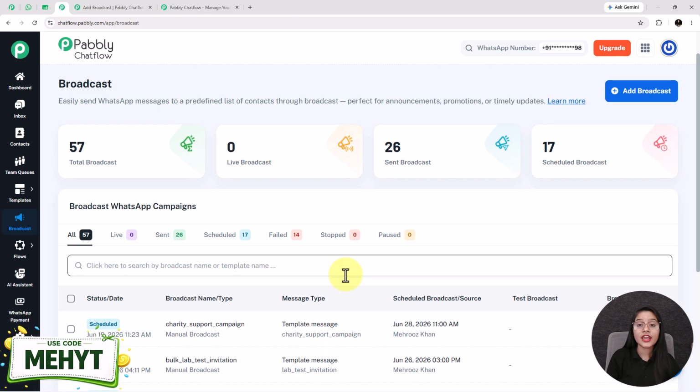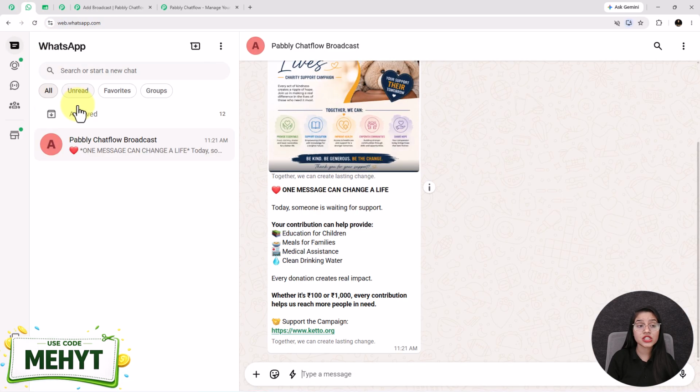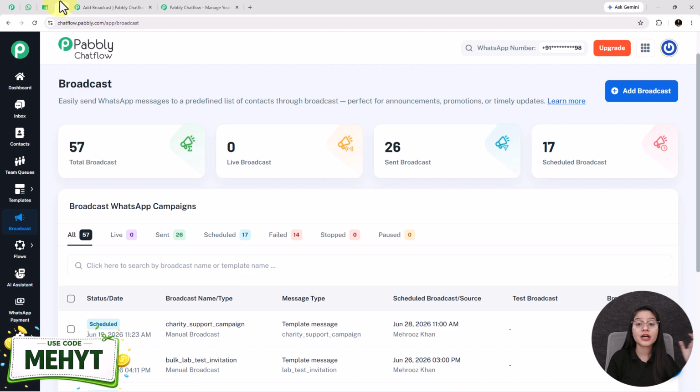For example, if your NGO has 5,000 supporters in its contact list, sending a campaign manually would take hours or even days, but with the broadcast feature, you can reach all of them through a single setup, and every recipient receives the message directly in their personal WhatsApp chat.